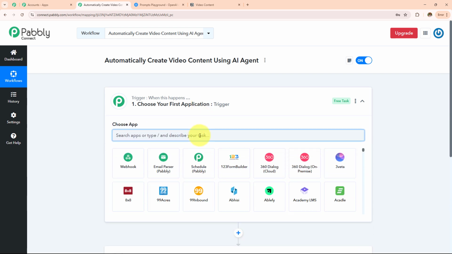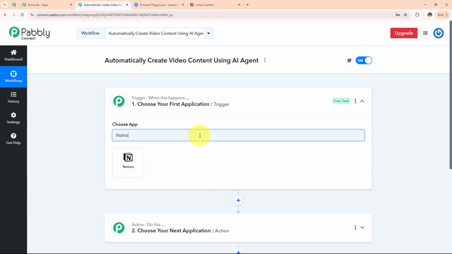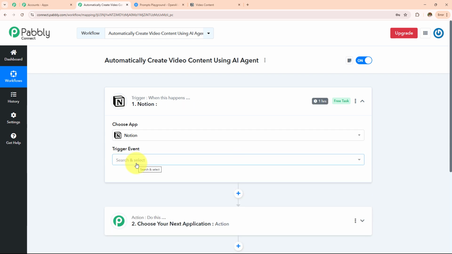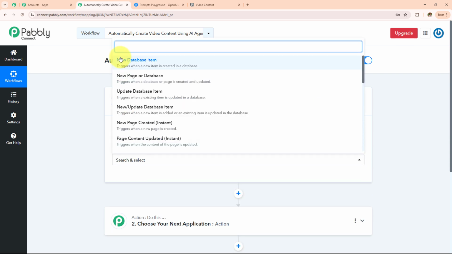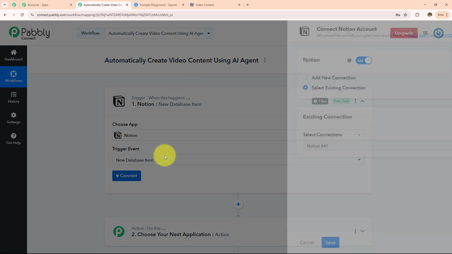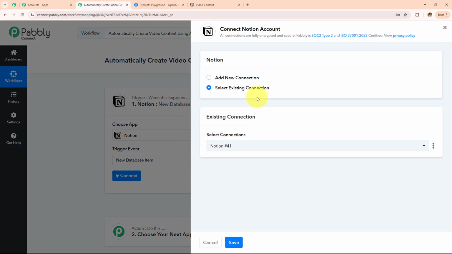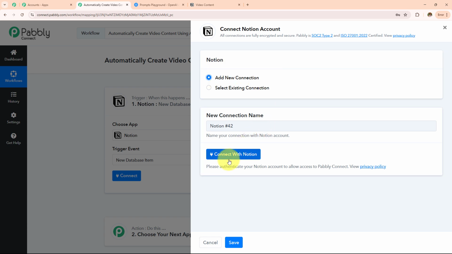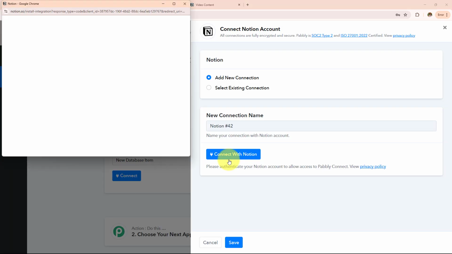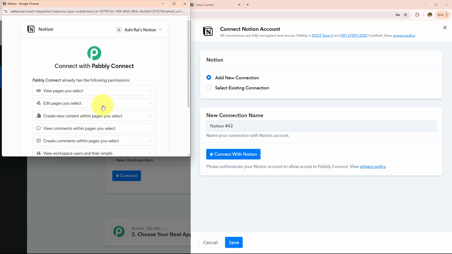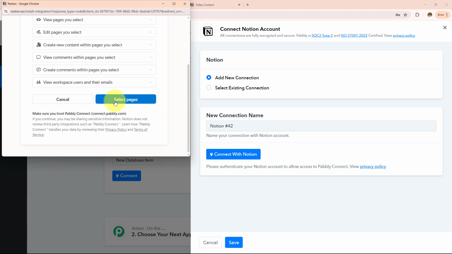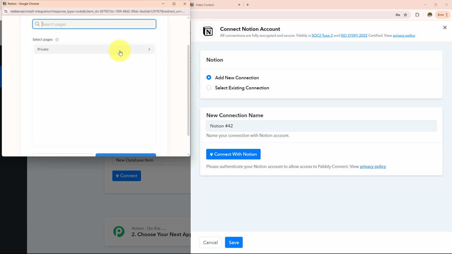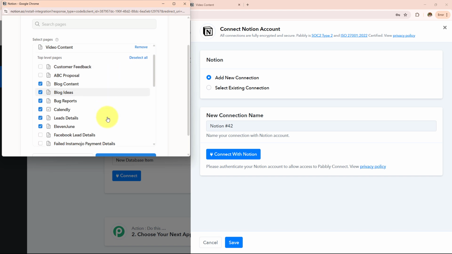So here in my trigger application, I'm quickly going to take it as Notion. And then in my trigger event, I'm going to take this new database item and then click on connect. If you have an existing connection, go with save. If you don't have one, click on this add new connection, then click on this connect with Notion. Now here I need to choose my page.